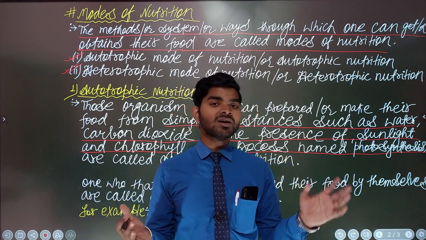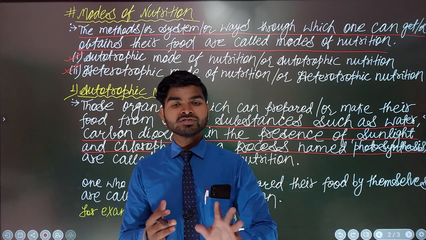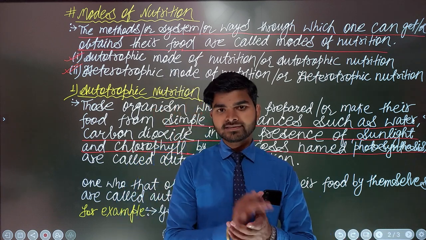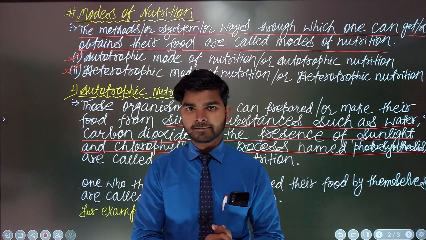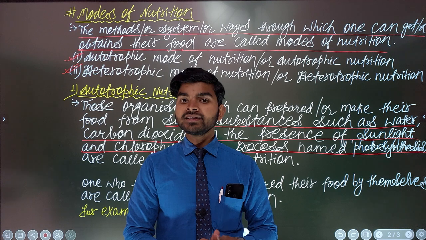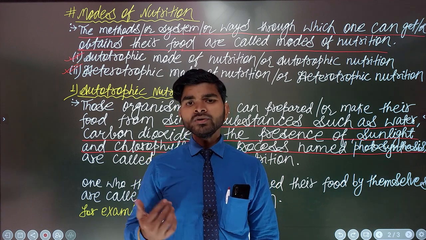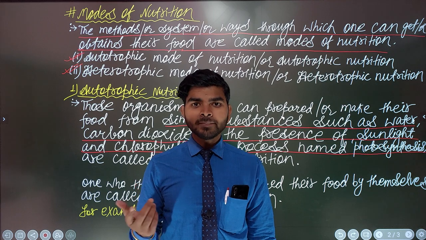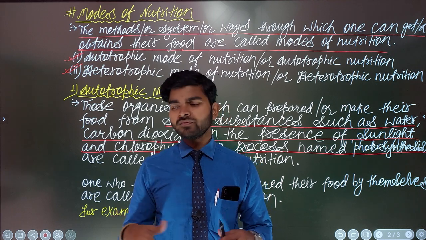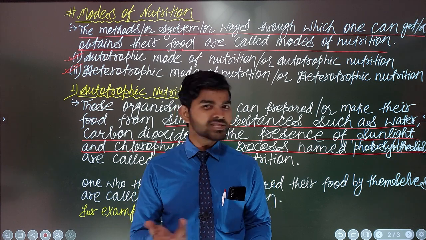Oxygen is also there, but I am keeping oxygen aside and using the term carbon dioxide, which is useful for plants. The plants get carbon dioxide from the environment, and they take water from the ground by using their roots.